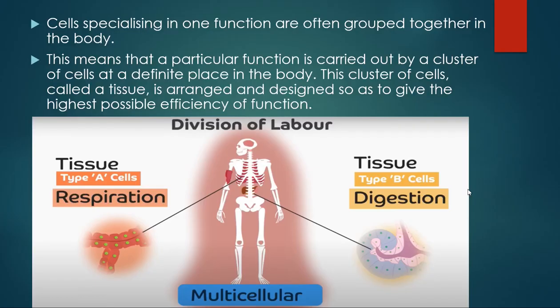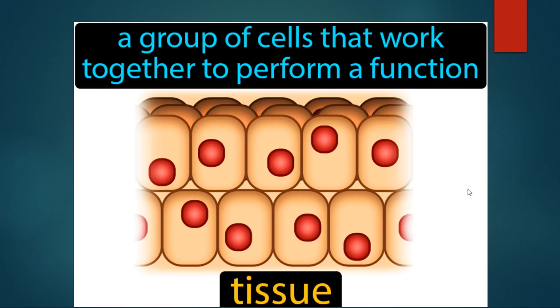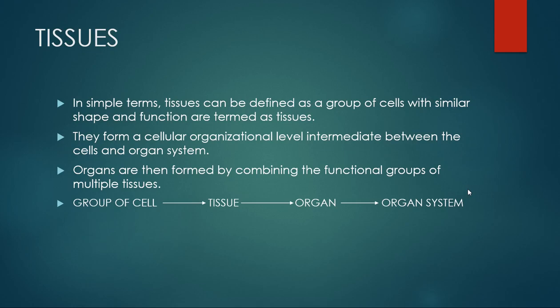So, a group of cells that work together to perform a function is called a tissue. And see at the screen, just look here, a group of cells is called a tissue, and when many tissues work together they form an organ, and when two or more organs work systematically together in a coordinated way, they form an organ system.